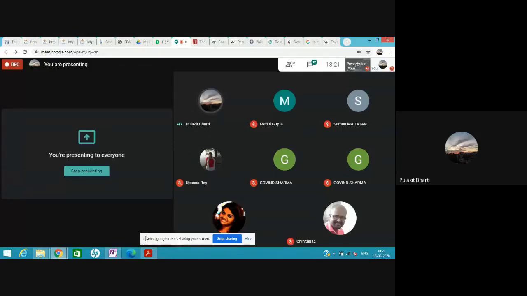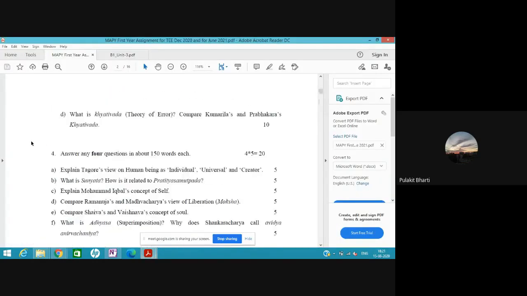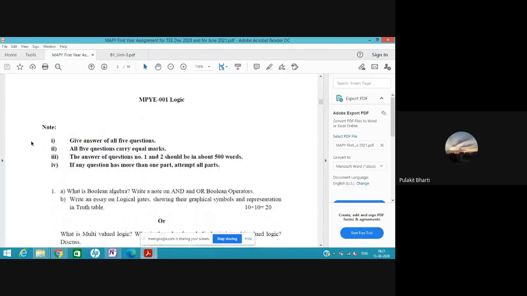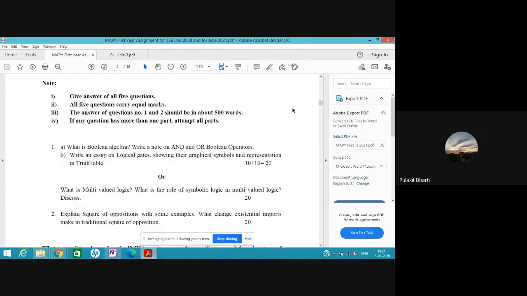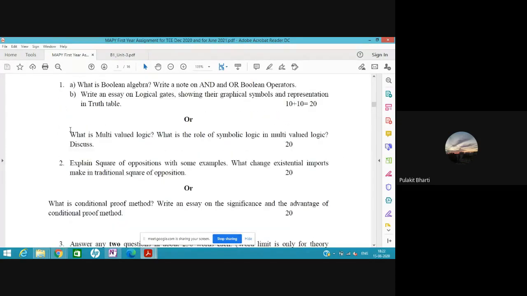So what we have covered is this question: what is Boolean algebra, logic gates, and their graphical symbols. In question one, this we have not covered yet.